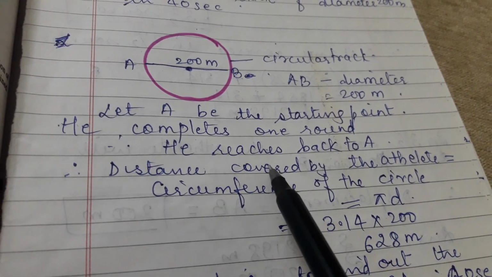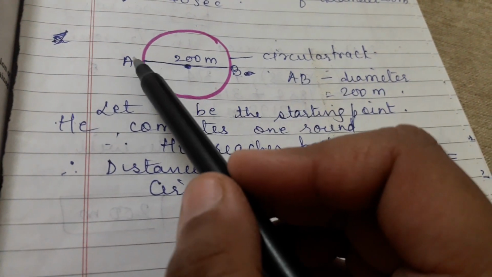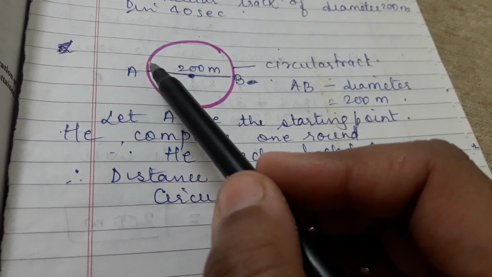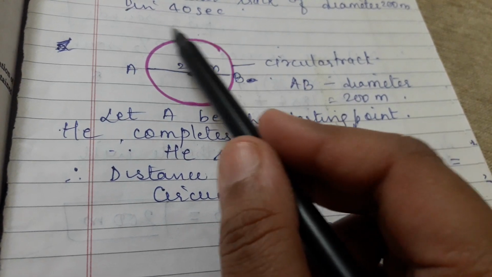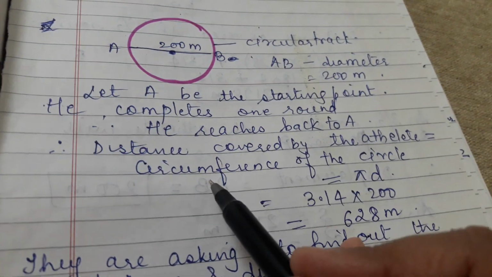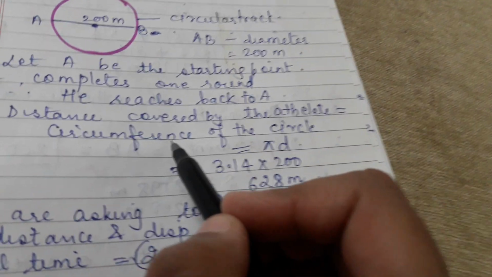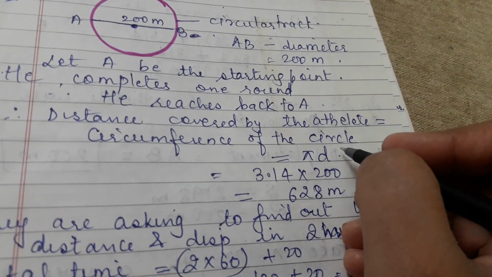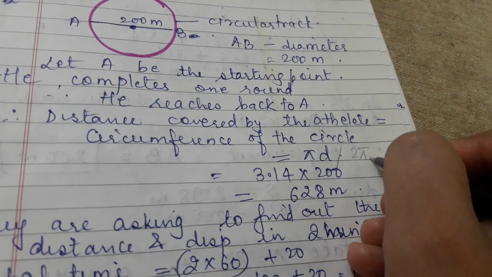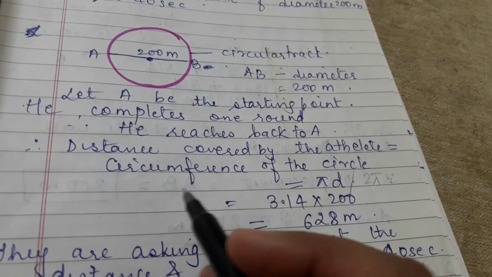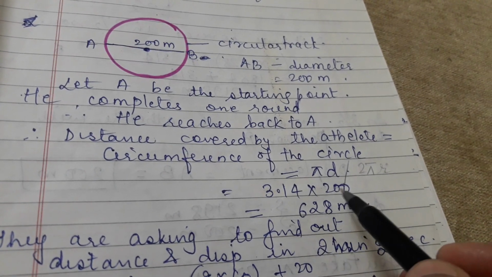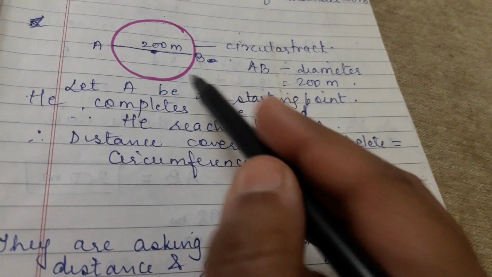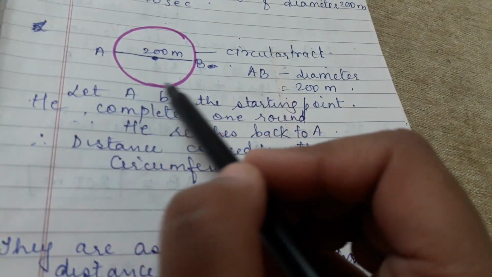Now the distance covered by the athlete, we have to find the distance covered by the athlete in one round. You know that to find the distance in a circular track, we have to find the circumference. So the circumference of the circle is given by the formula pi into d. We also have a formula 2 pi r, but here we use pi d because diameter is given. So 3.14 into 200 gives you 628 meters. So this is the distance covered by the athlete in one round.